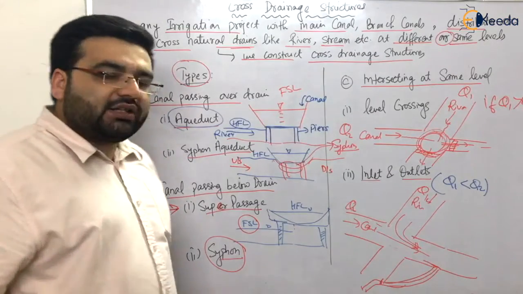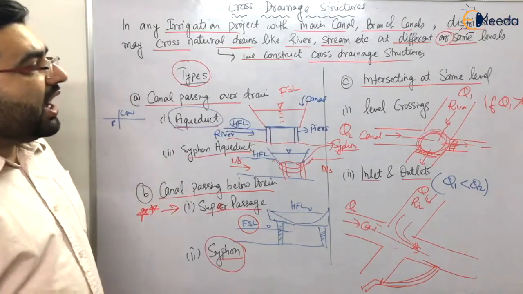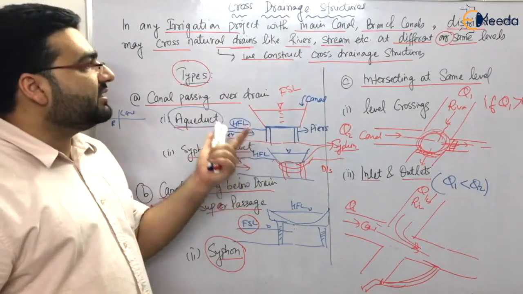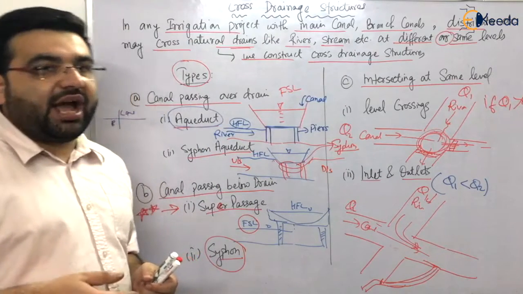Now let us move forward. The chapter is almost over. Let us move forward, and now let us solve some previous year GATE numericals which have been asked from this topic, that is the design of irrigation channels, dams and spillways.